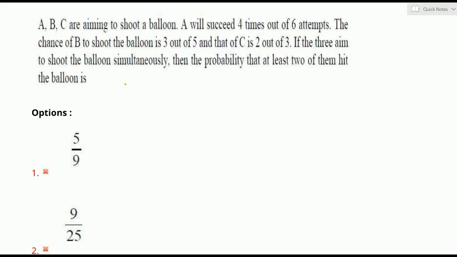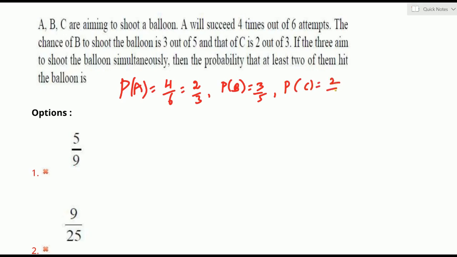First, the given probability of A shooting the balloon is P of A. I am taking 4 out of 6 attempts, that is 2 by 3. The probability of B shooting the balloon is given as 3 out of 5 attempts. Probability of C shooting the balloon is 2 out of 3 attempts. These are the success probabilities.